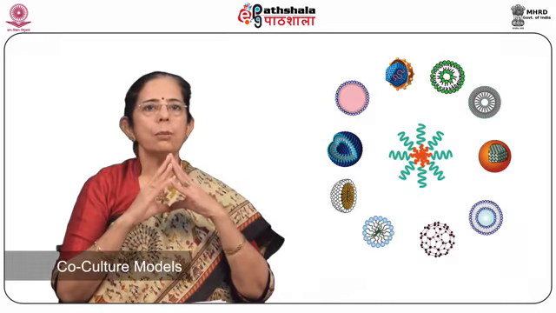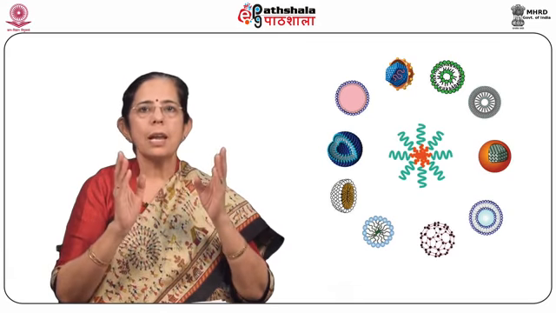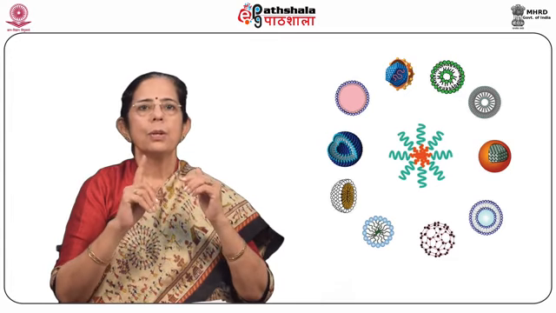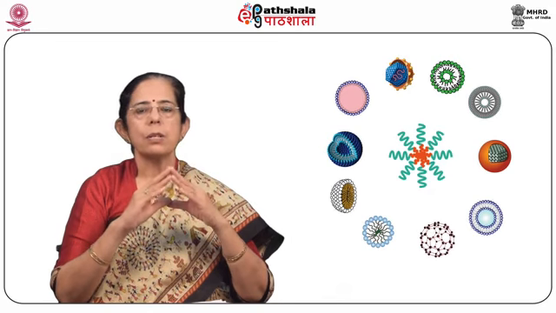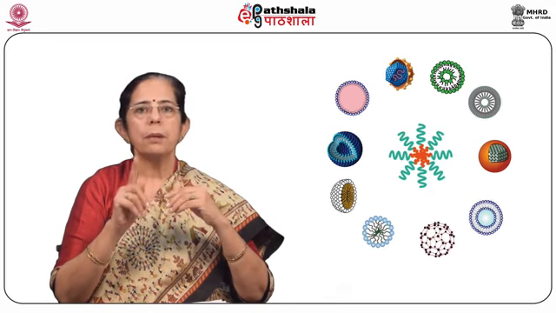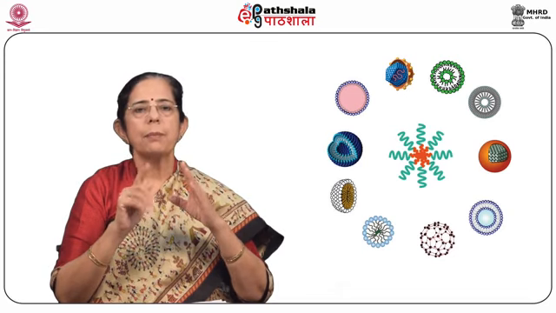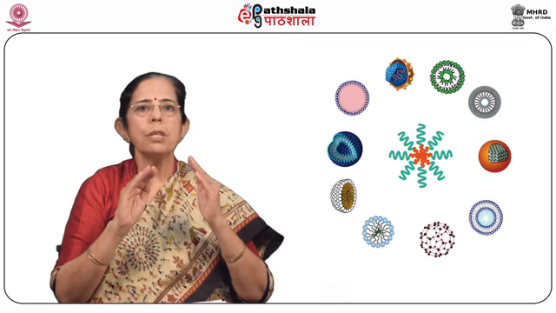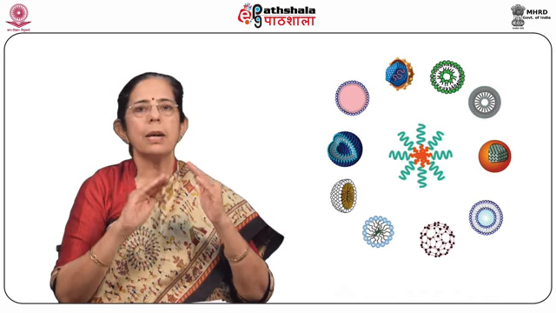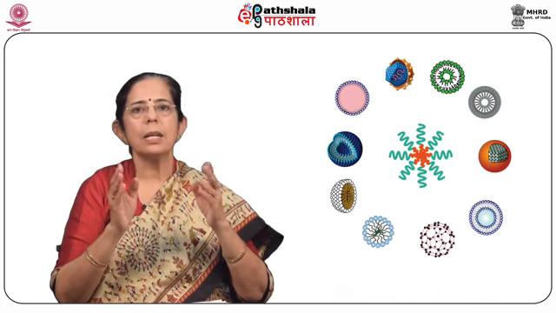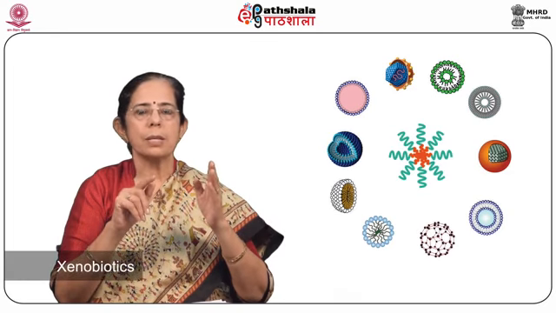Coming to the co-culture models. Co-cultures of different cell lines can be developed to study their respective interactions. For example, a triple culture model of alveolar type 2 cells, human blood monocyte derived macrophages and dendritic cells to investigate the interaction of cells with xenobiotics.